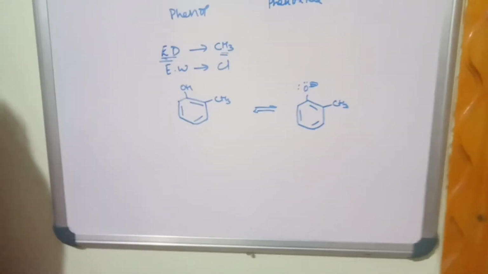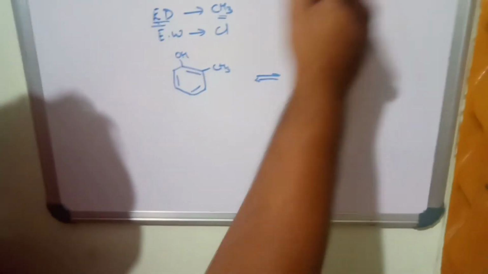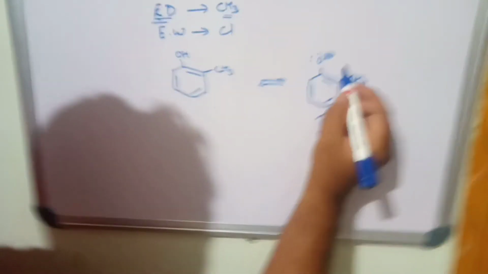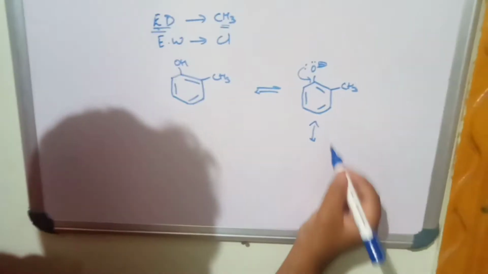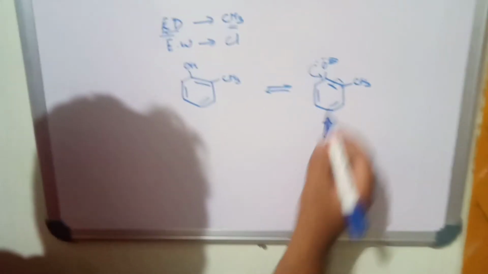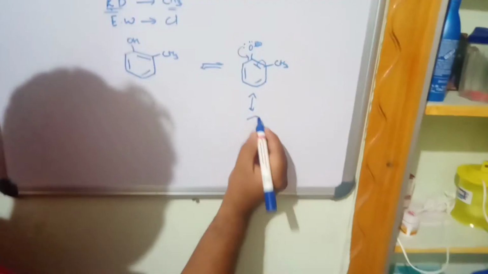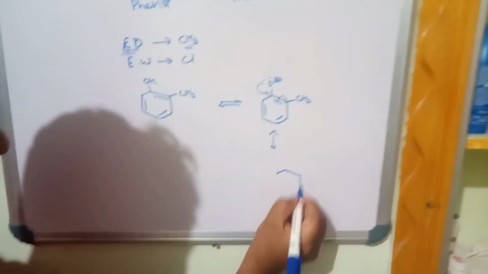Any acidity of phenols or any effect of substituents can be explained by the resonance stabilization of this phenoxide ion. Now what is going to happen in the resonance stabilization? This gives a pair of electrons. This carbon carries the negative charge because the electrons come out. Now what is going to form as a resonance structure?